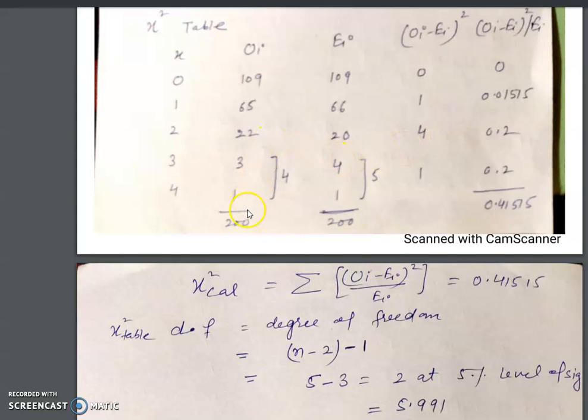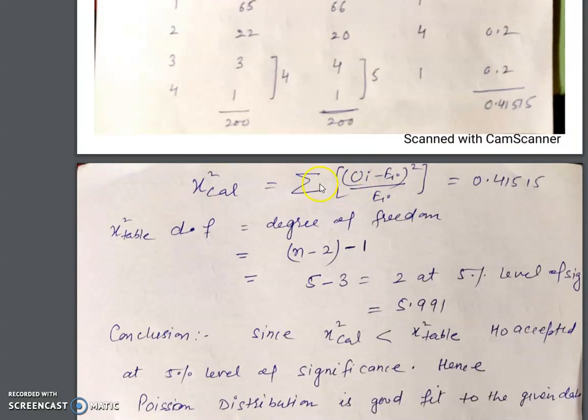Here we have done grouping again, because these two values are less than 10. After grouping 3 and 4, we also grouped the expected frequency. Using chi-square, we calculate OI minus EI whole square upon EI. This is 0.41515 and again you can see the chi-square tabulated values and degree of freedom.